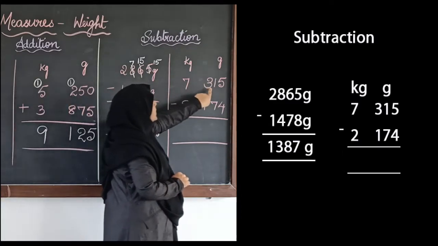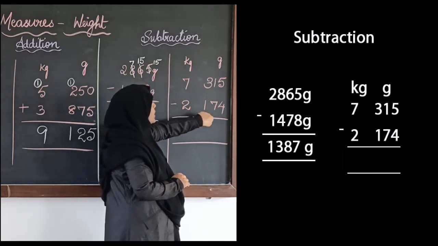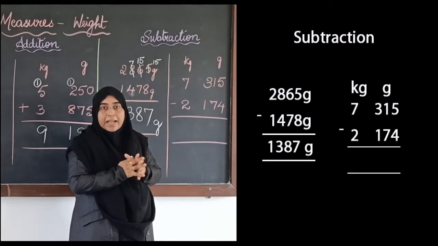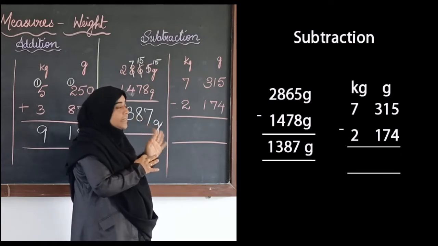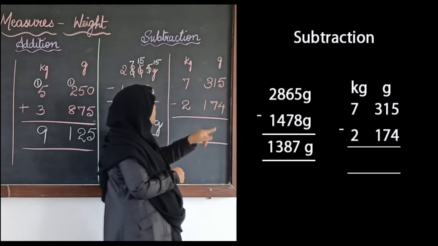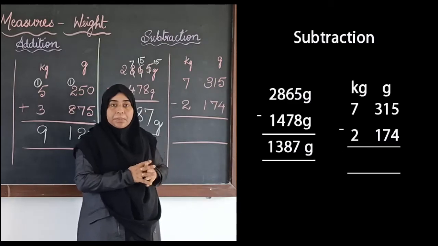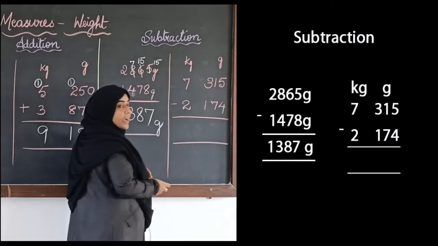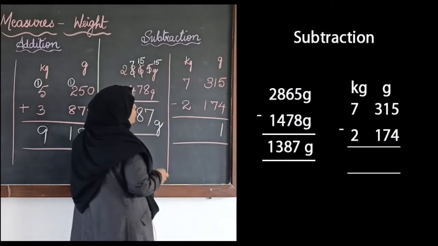Fine. Next we have kgs and grams. 7 kgs 315 grams minus 2 kgs 174 grams. If you know how to subtract whole numbers, then subtraction of kgs and grams also is very simple. 7 kgs 315 grams, 2 kgs 174 grams you have to subtract. So first we will subtract 5 minus 4. 5 minus 4 is 1. Then 1 minus 7.